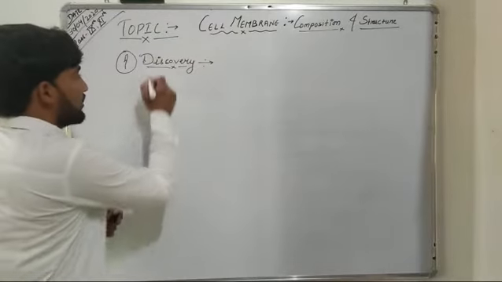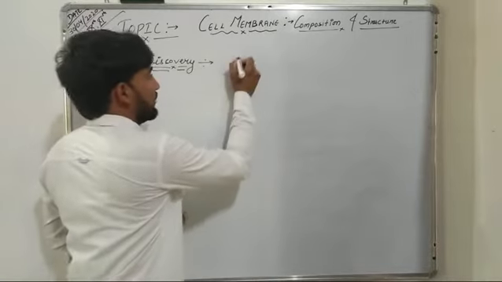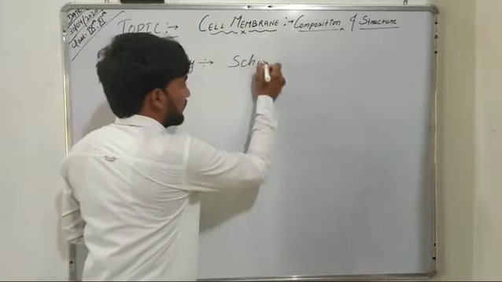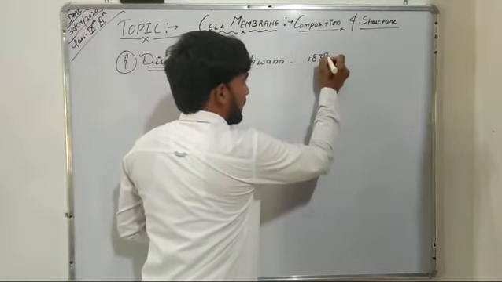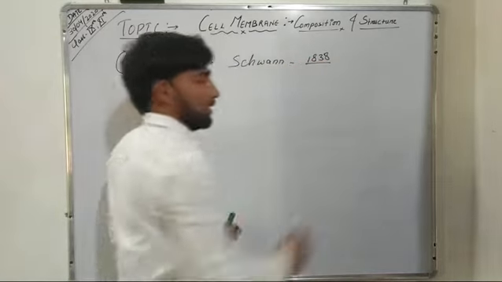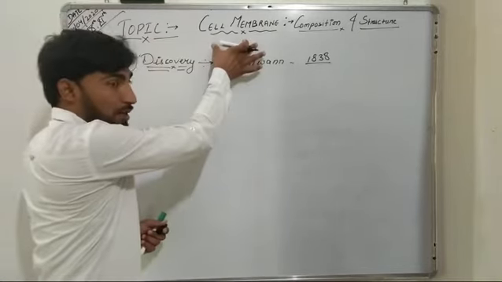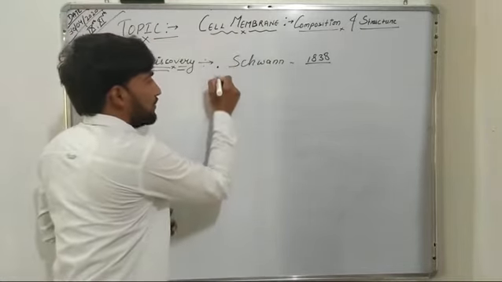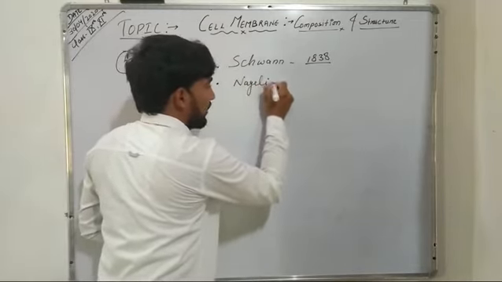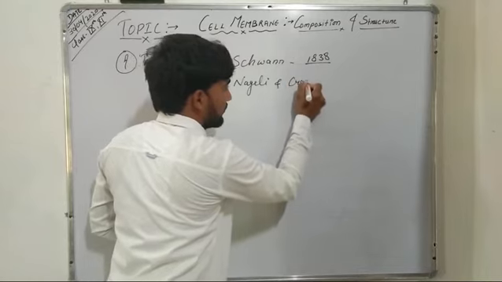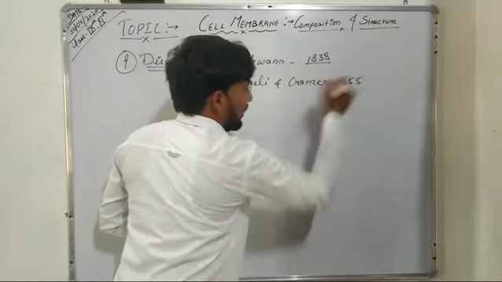So this cell membrane was first discovered by Schwann in 1838. And this term cell membrane was coined by Naegeli and Kramer in 1855.